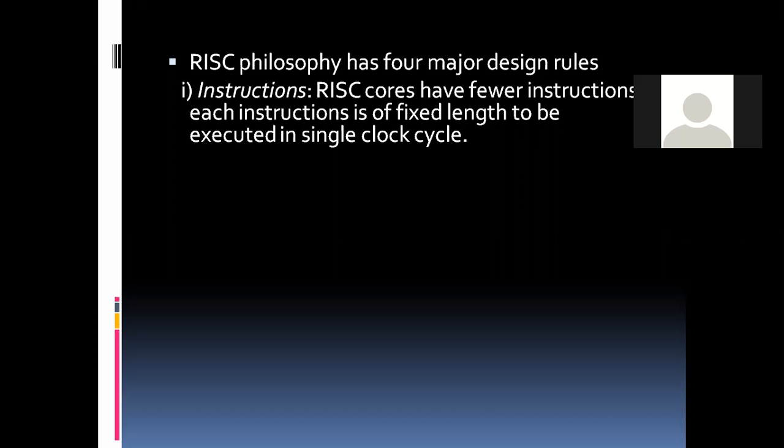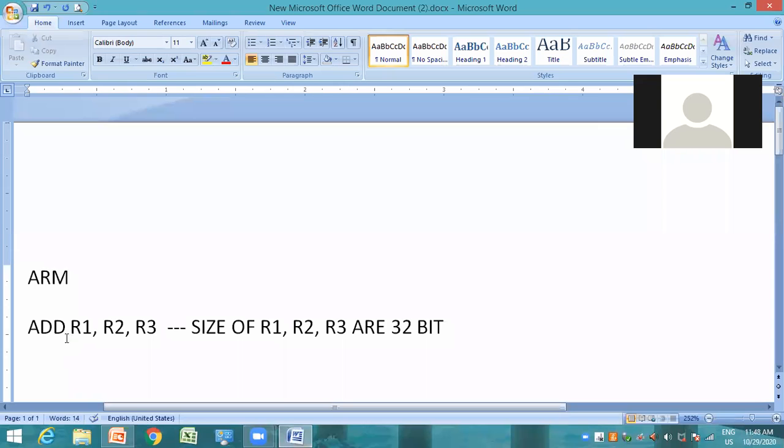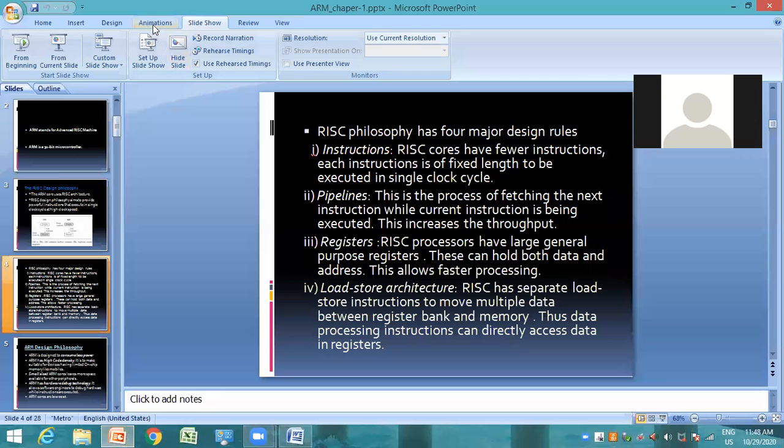Say for example, here I have shown you one instruction, that is add R1, R2, R3. Here the size of this instruction when the compiler converts it into machine code is 32-bit in length. That is, each instruction is of same size. That is, all the instructions in the ARM are of same size.